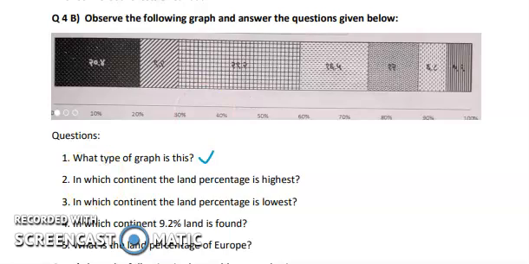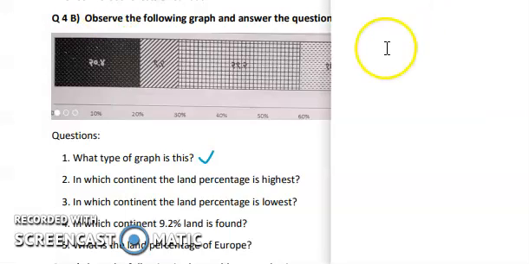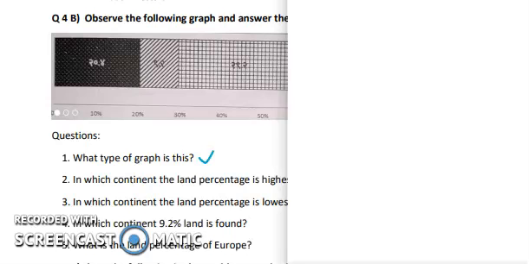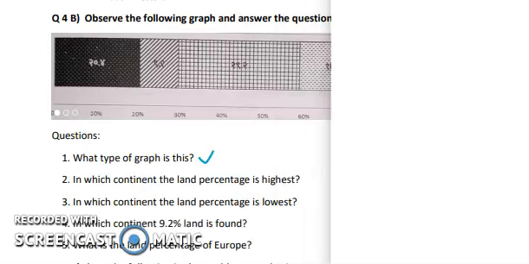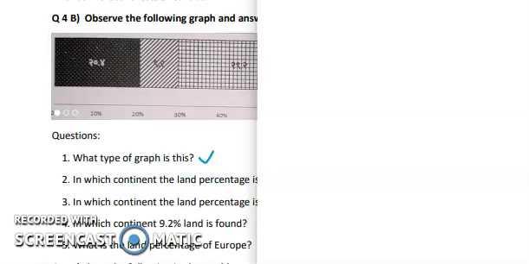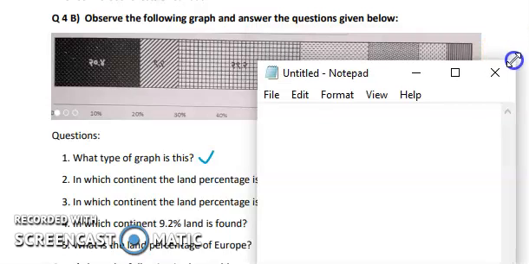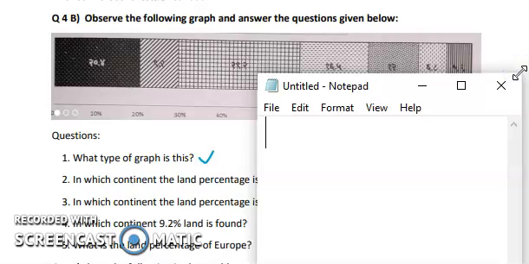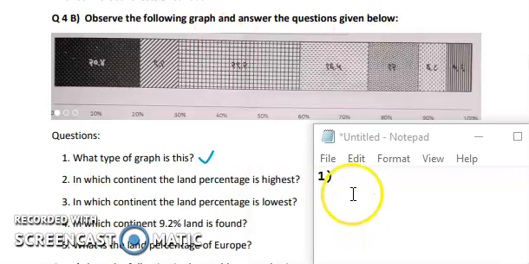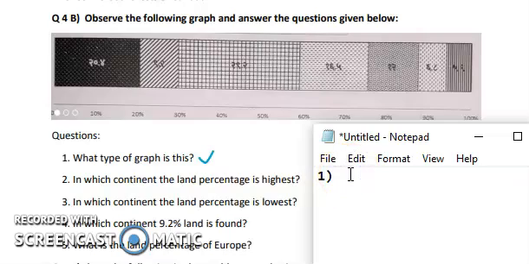I'll just open the notepad so you'll get an idea about it. In the notepad I'll write the answers to your questions. Let me minimize this for your convenience. So the first answer, I'll write it here, is divided bar graph. This is the first answer of your question.